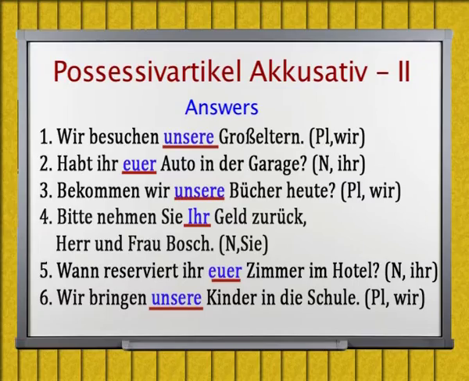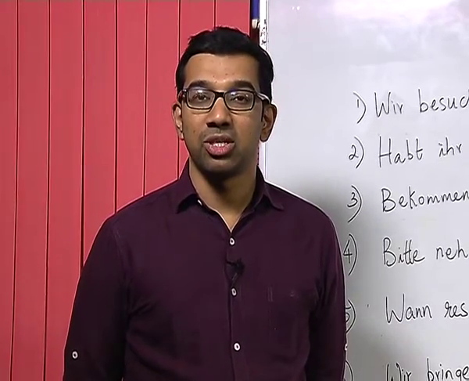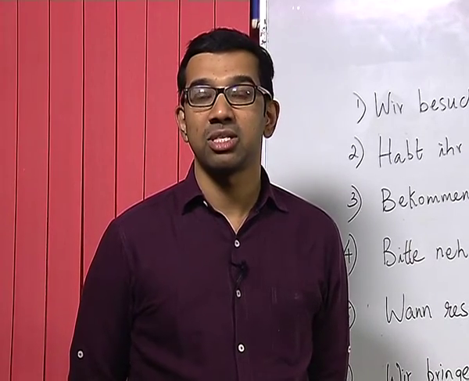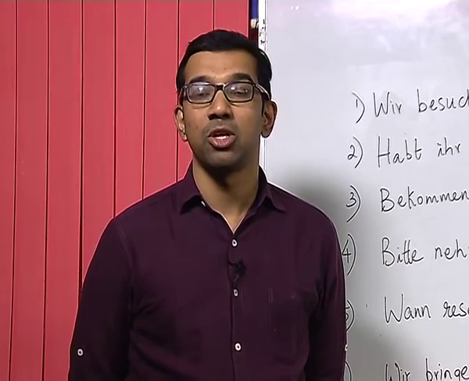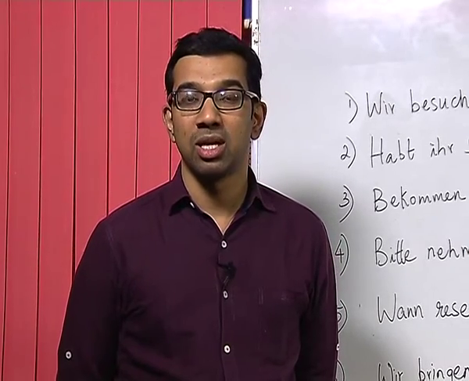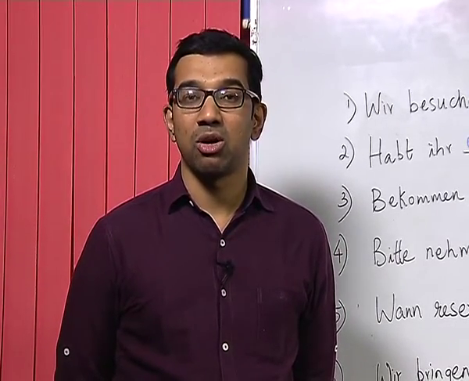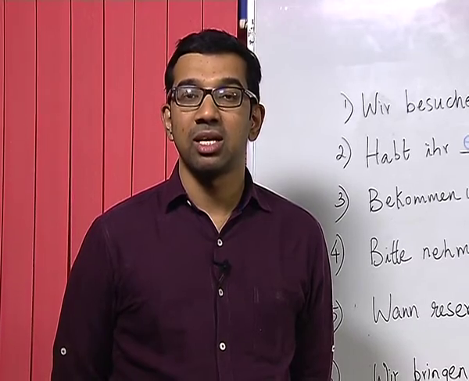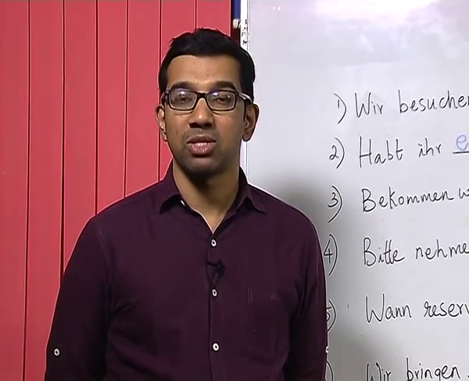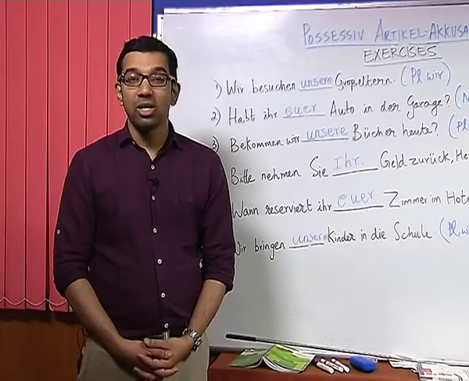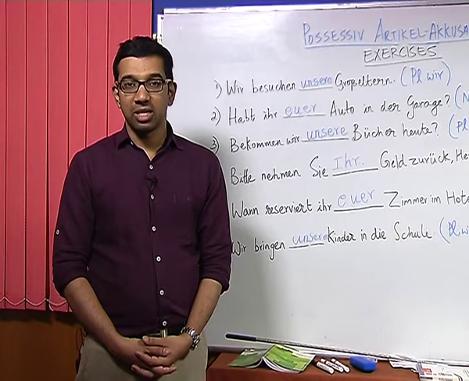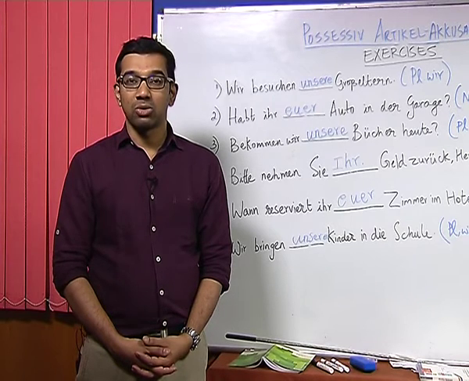So, in today's session, we did possessive article in accusative. We learnt the possessive article's transformation from nominative to accusative in the pronouns for singular as well as plural. As you remember, in the case of the nominative for possessive article, there was no change in the masculine gender. However, the change was there for the masculine gender in accusative. However, for the feminine article and for the plural article, the ending is E in the possessive article, in nominative as well as in accusative.